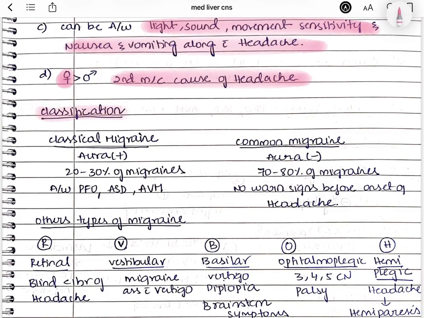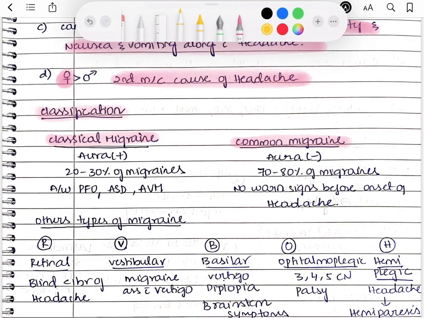Coming to the classification, you have to remember the two main classifications. The first is classical migraine and the second is common migraine. In classical migraine, you can see two A's, right? So just remember A for aura. Aura is present in case of classical migraine. This is seen only in 20 to 30% of the migraine population and is often associated with heart conditions like patent foramen ovale, atrial septal defect and AV malformation.